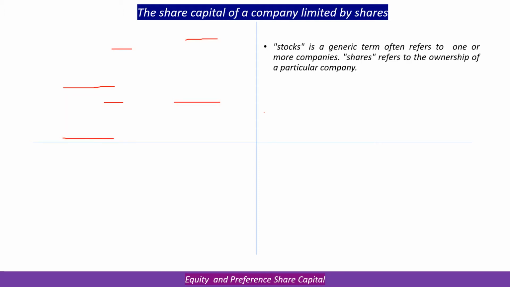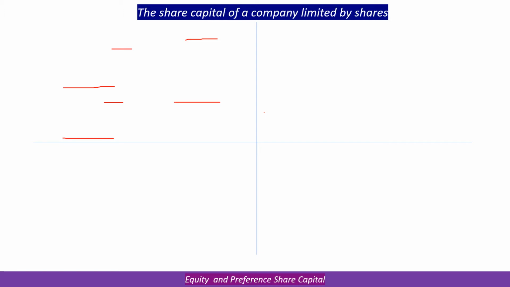Now we talked of it includes stocks. Stock is a generic term. When you talk of a chunk of shares belonging to different companies, you refer to stocks, or shares of a company consolidated into different lots, that is called a stock, whereas shares refer to ownership of a specific company in specific lots of sizes and face values.